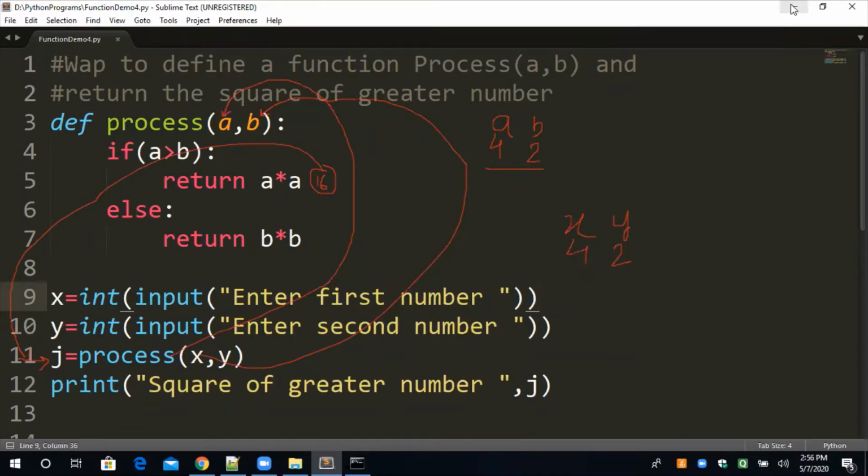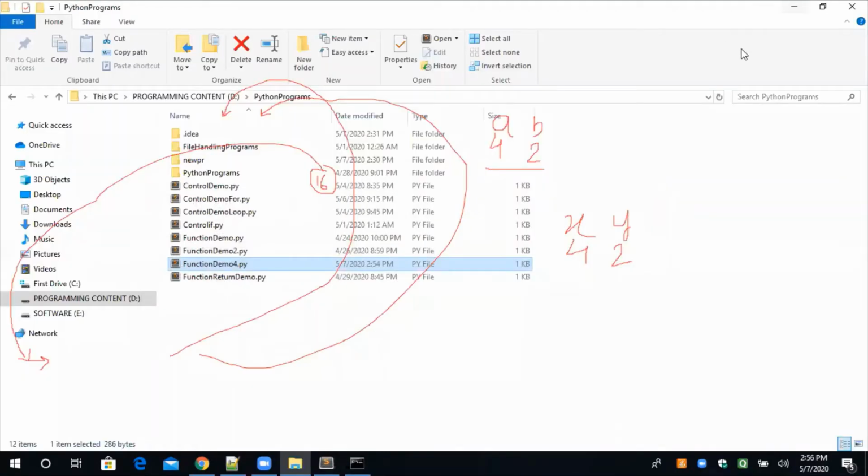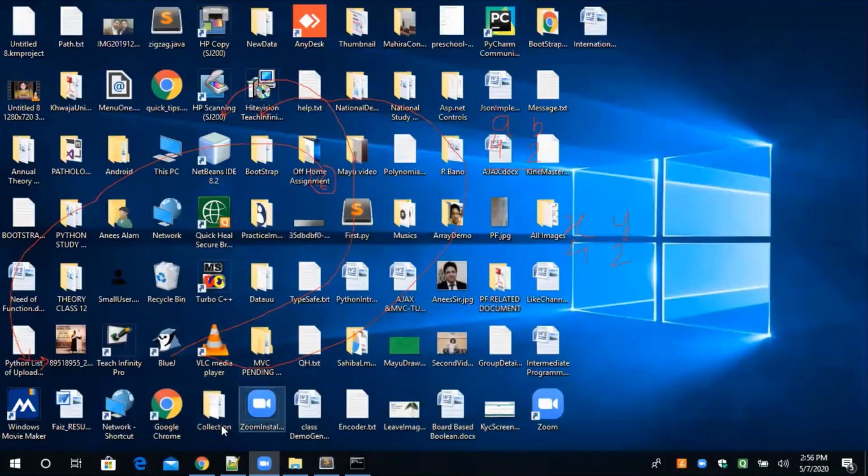One second, I'm just minimizing this. Okay, we'll come back to this portion. One second, and clearing.